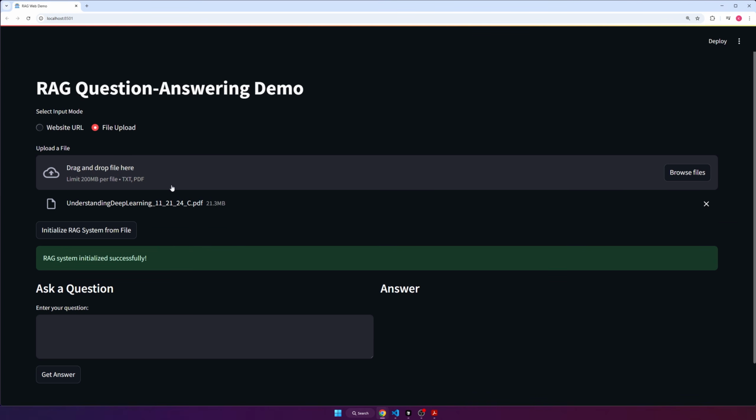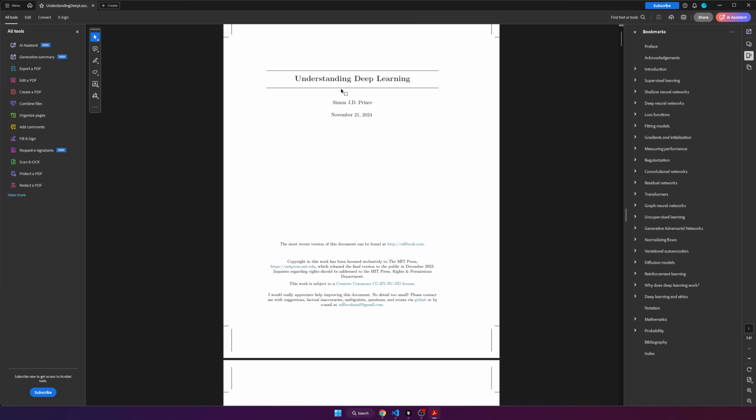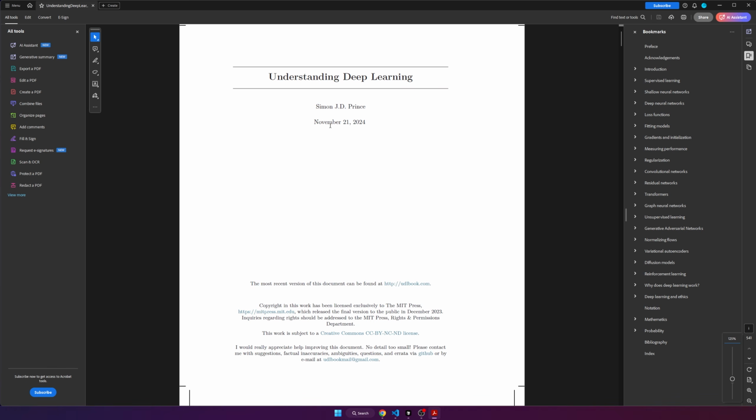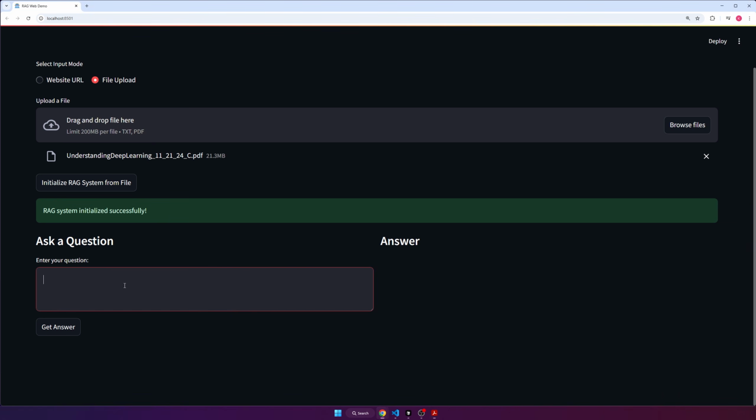Okay, it's done. It took a while just because it's a big PDF, but RAG system initialized successfully, so we can ask a question now. I'm going to ask a question that I know to be in that PDF, like who is the author, and also when it was published. It's on the very first page, so let's try this out. We're going to say, who is the author? Get answer.